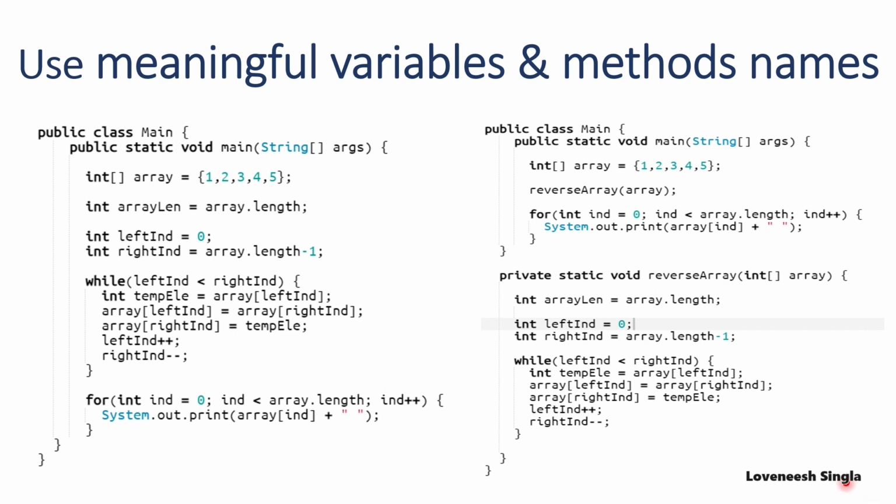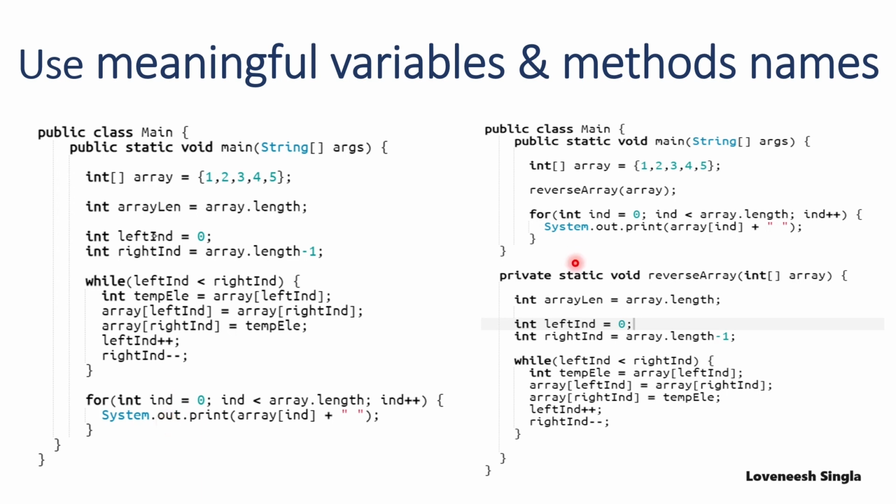Here I have taken two examples. In the first example, I am using arrayLength, so it is clear that it represents the length of the array. When we iterate over loops, we often use i and j. Instead of using i and j, use meaningful names. Here I use leftIndex and rightIndex, so it is clear that leftIndex is the left pointer of the array and rightIndex is the right pointer. Similarly, in this for loop, instead of i, I used index. So always use meaningful names.